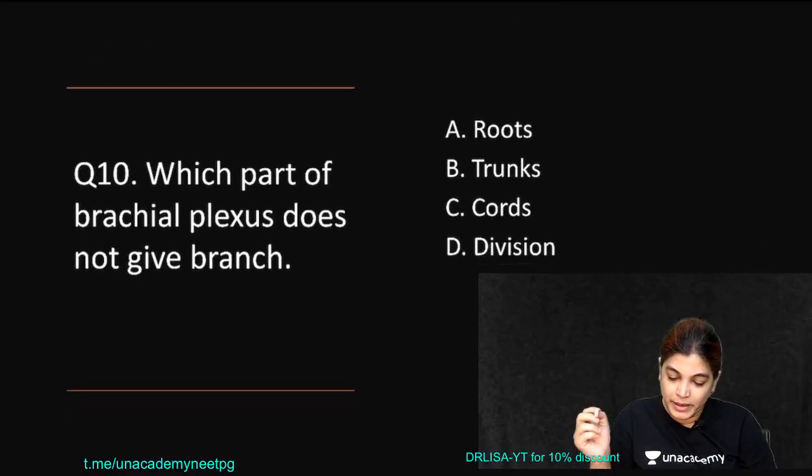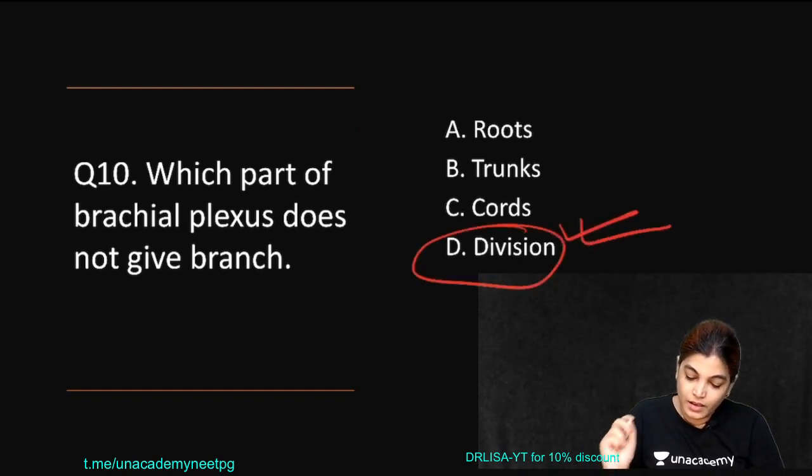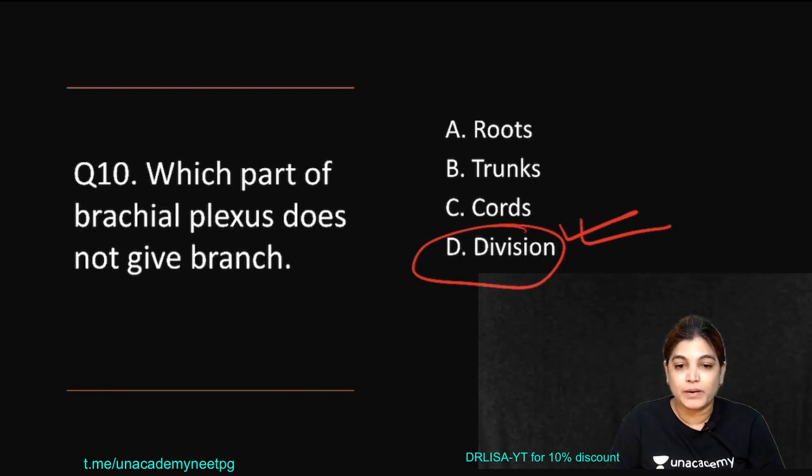The correct answer will be division. Which part of the brachial plexus doesn't give branches? The answer is division. Cords, trunks and roots are giving branches.